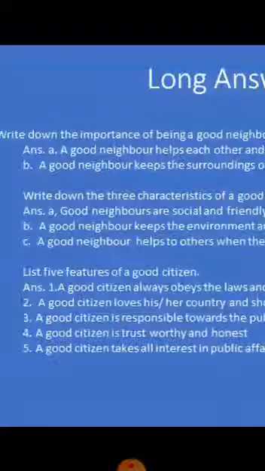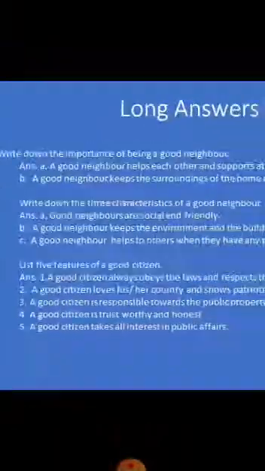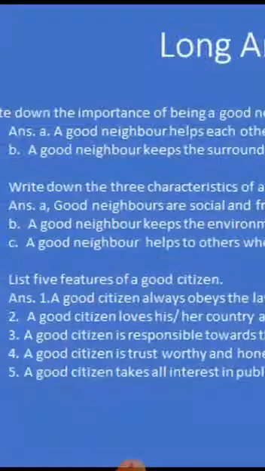Then the next question is, write down the 3 characteristics of a good neighbor. Characteristics, features. Any 3 features of a good neighbor. 5 characteristics are given on your page number 21. All of you take out your page number 21. Any 3 you have to write. So listen.